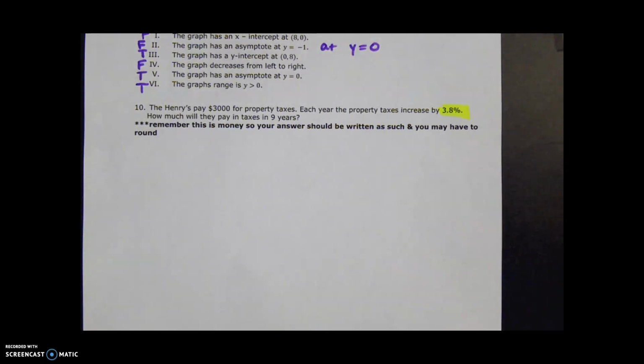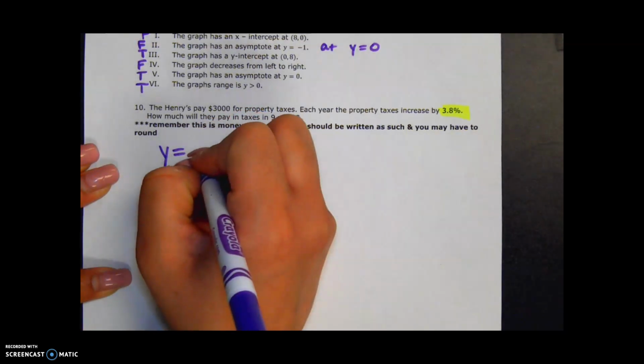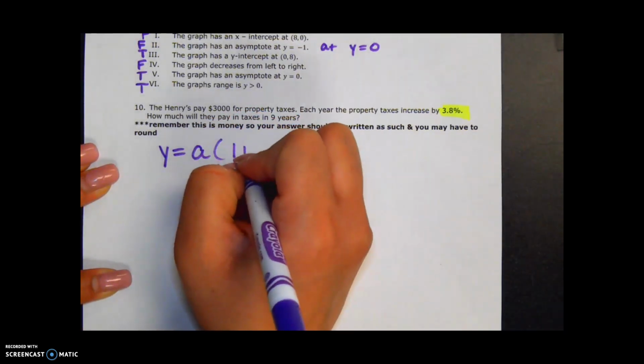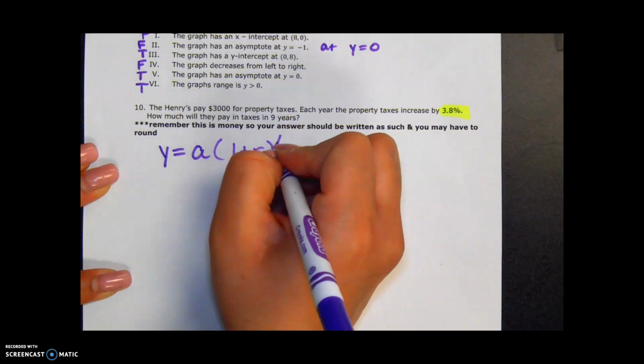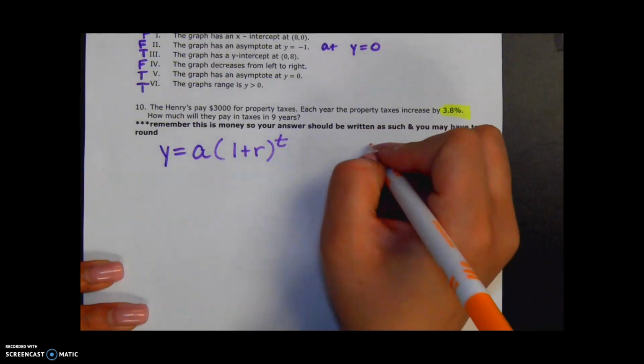All right, so let's do that first. But let's keep in mind y equals a, 1 plus r to the t is the formula that we're going to use. All right, so step 1, let's convert this percentage to a decimal.